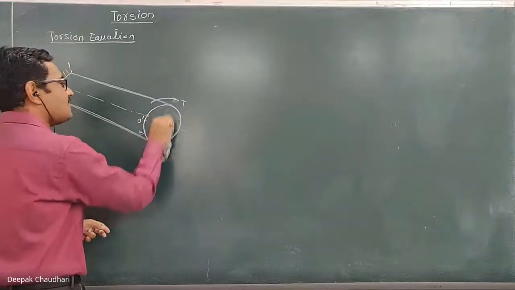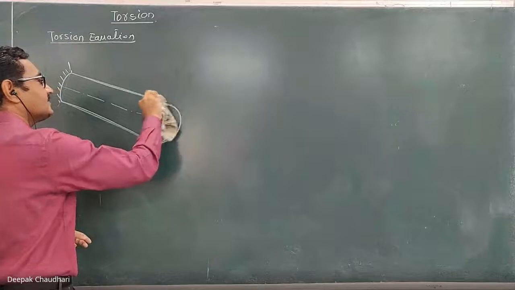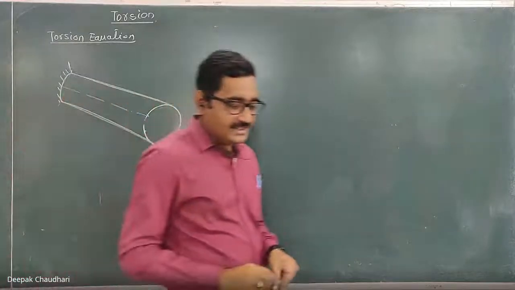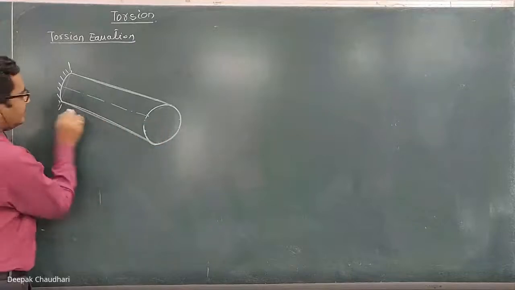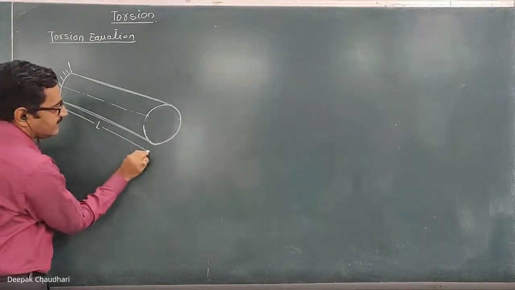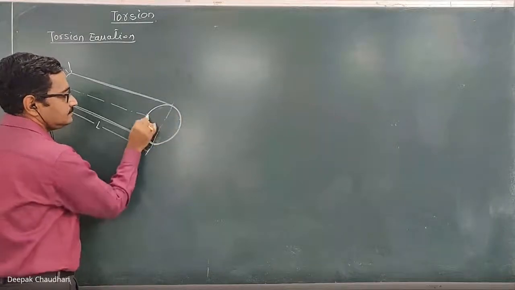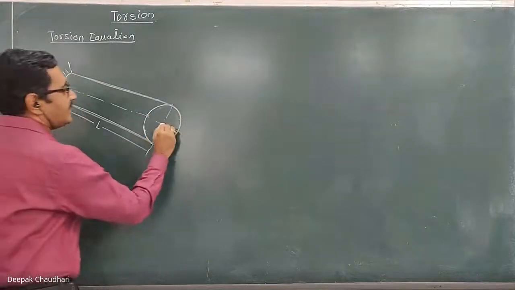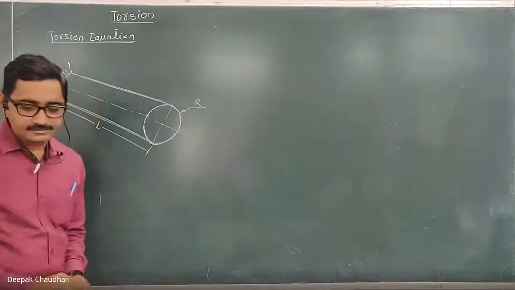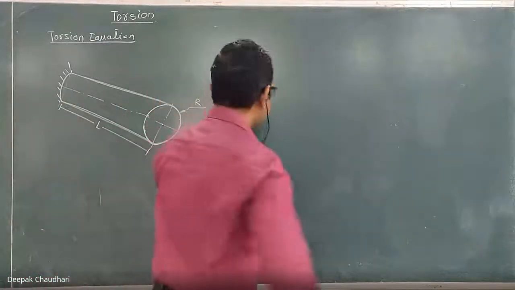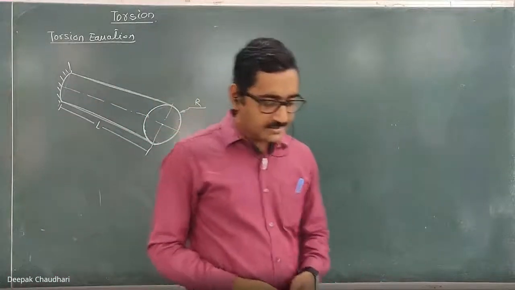So let's consider this shaft of circular cross section, of diameter D and length L. Here the total length is L, the diameter is D, and the radius is R. Now consider this shaft is subjected to a twisting moment.